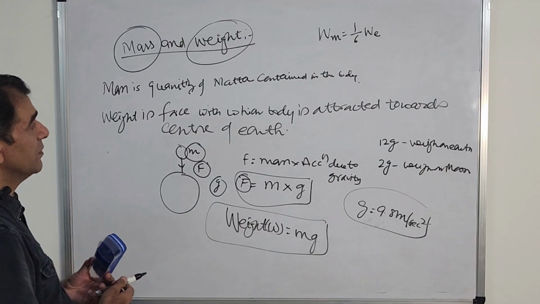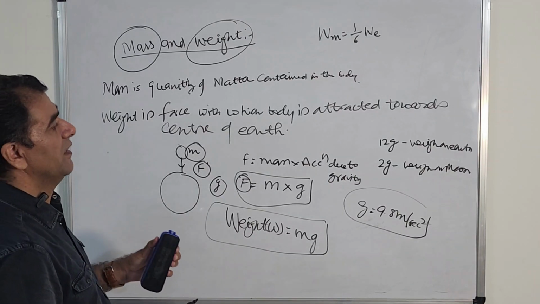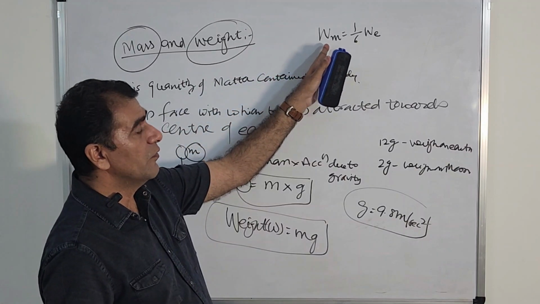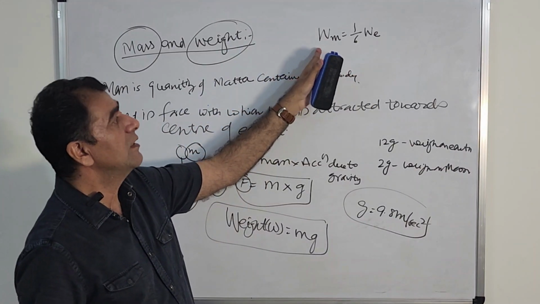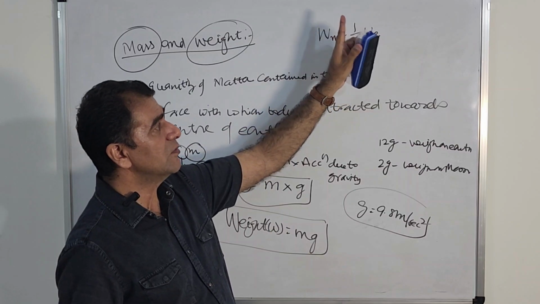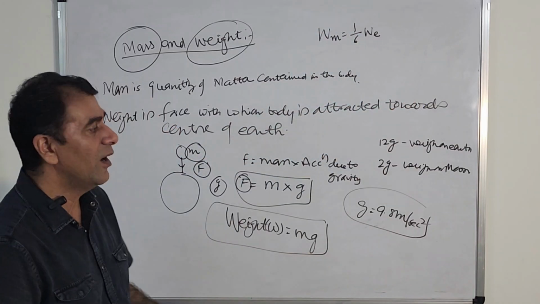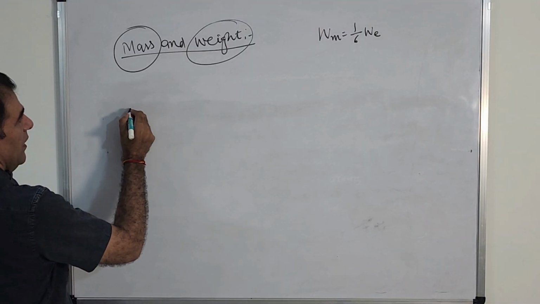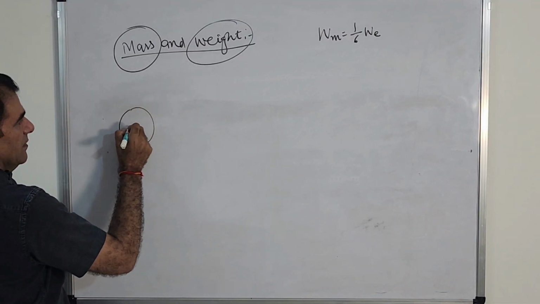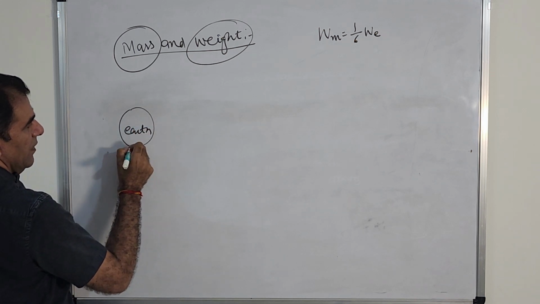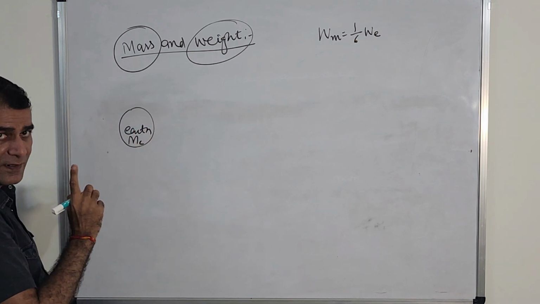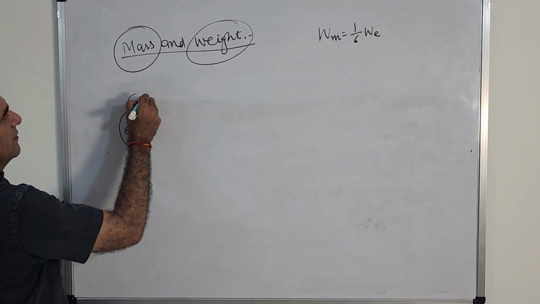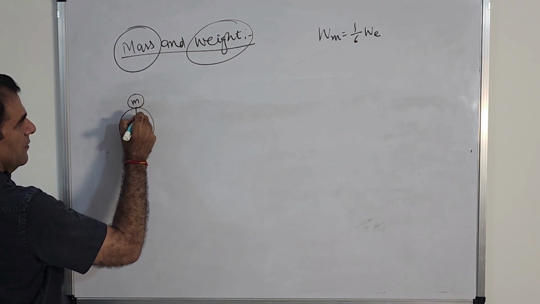Now we will prove mathematically that the weight of any object on the moon becomes 1 by 6th of the weight on Earth. How will we prove it? Let us say this is Earth, mass is Me, and this is the body of mass m.